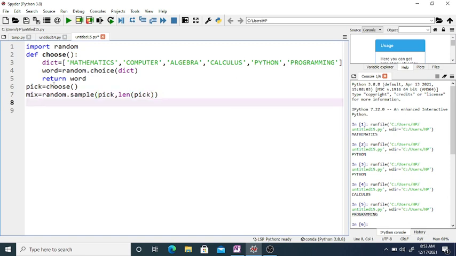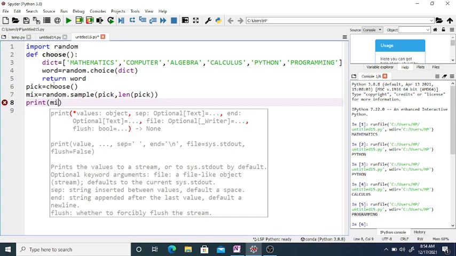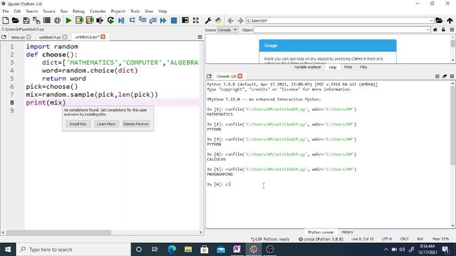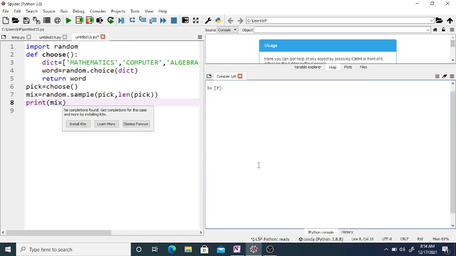Now if you print mix, okay, I want to clear. You can see here it gives the word mathematics in a jumbled, confused, mixed up way. Now you can also join this word.